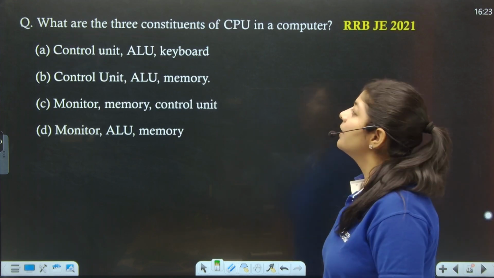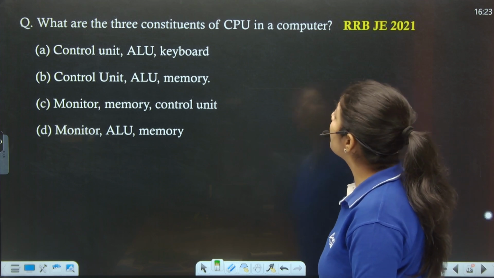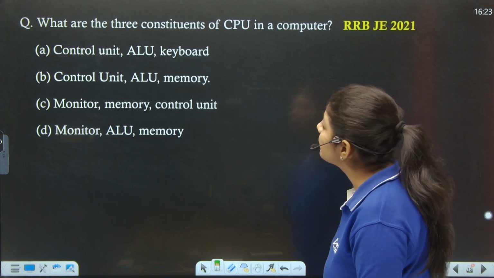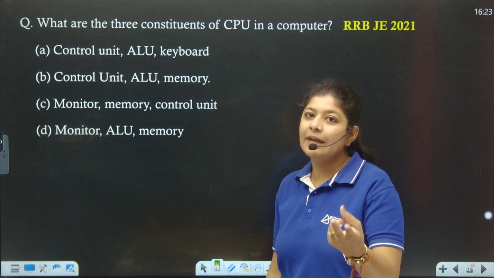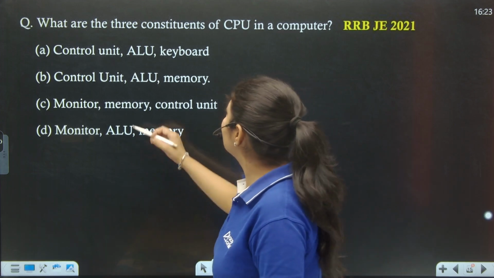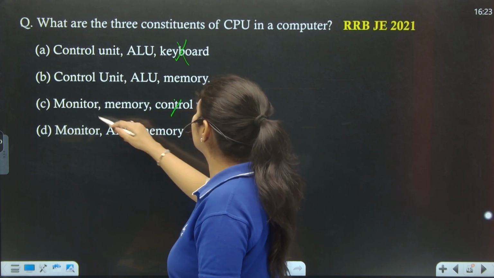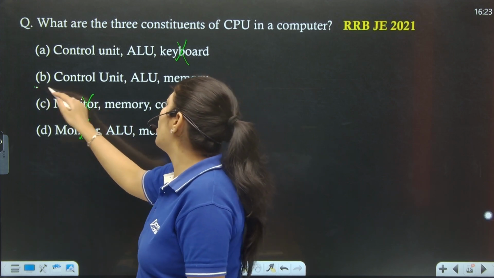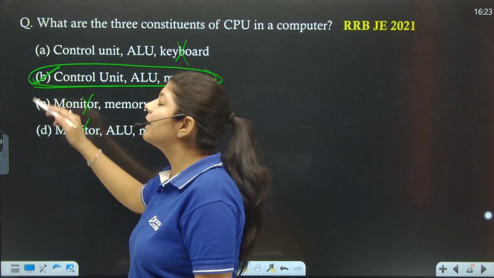Next. The next question says that what are the three constituents of the CPU in a computer? It's a very easy one. The control unit, ALU and the memory. These are the main things, right? Option number B is the correct one.